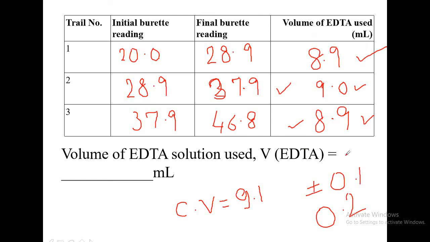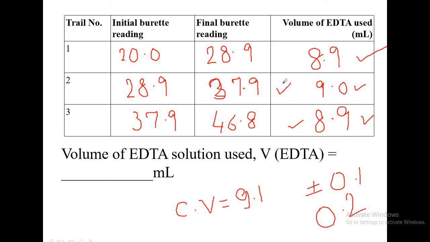So out of the three trials, two trials are taken, and if the error in both is less than or equal to plus or minus 0.2, then full marks will be awarded. Otherwise, depending upon the error, for example if plus or minus 0.3 error is there, 2 marks will be deducted. Plus or minus 0.4 error means 4 marks will be deducted. Exactly how many marks you lose will be discussed at the end. So this is how we will do it.